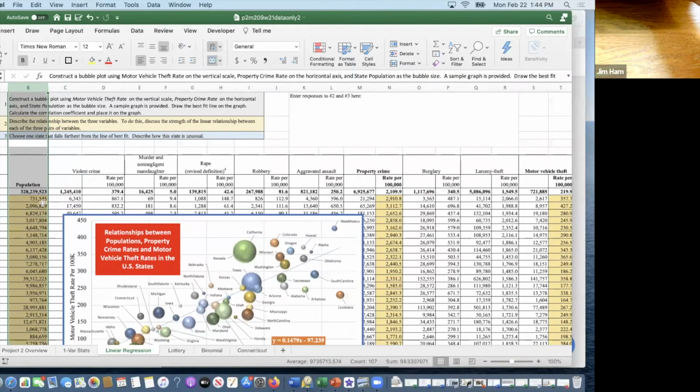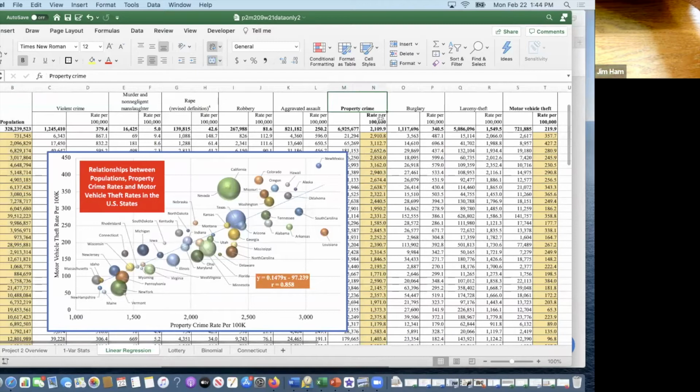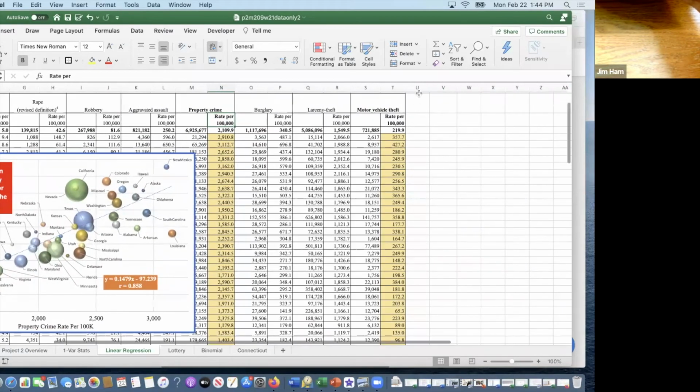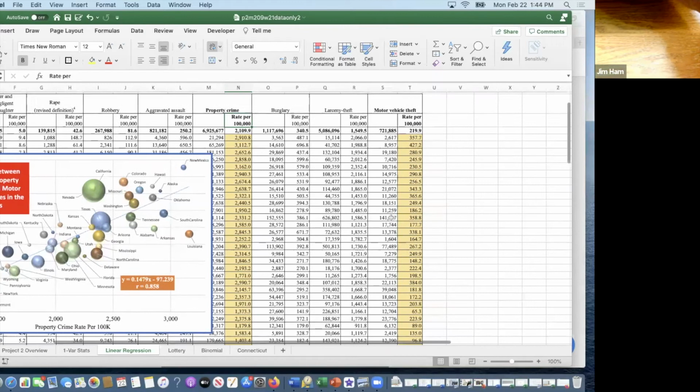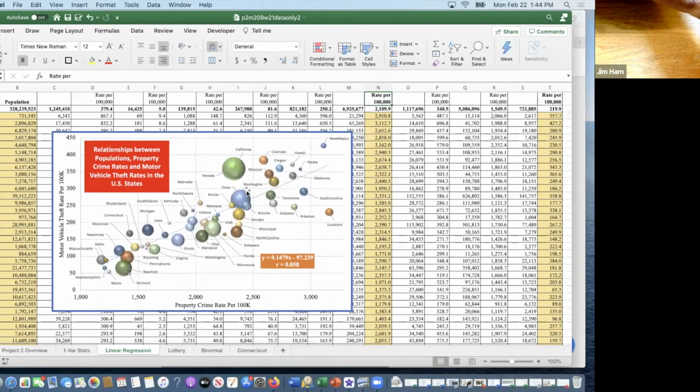So look at these cells. It's in B10 down to B some larger number. And we're using the property crime rate. Okay, property crime rate. We're using these numbers. So I shaded in yellow the data that we're using. And if you go over a little further, these are the motor vehicle theft rates in here. So the 3 yellow columns are the columns that you're going to use for this graph.